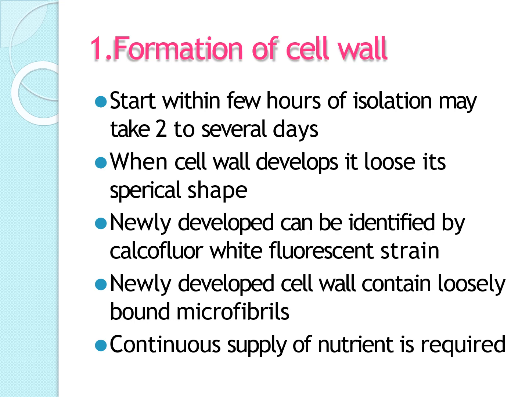When a cell wall develops, the cell loses its spherical shape, and the newly developed wall can be identified by calcofluor white fluorescent stain. The newly developed cell wall contains loosely bound microfibrils, and a continuous supply of nutrients is required. Only then will the cell wall be formed.